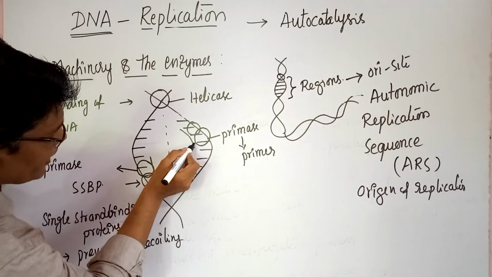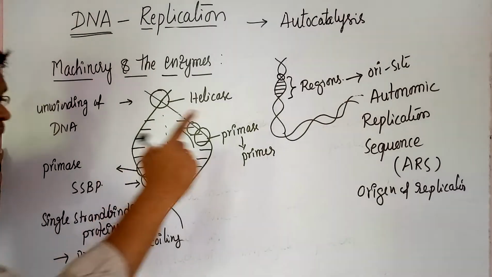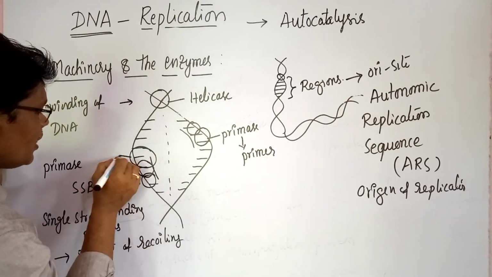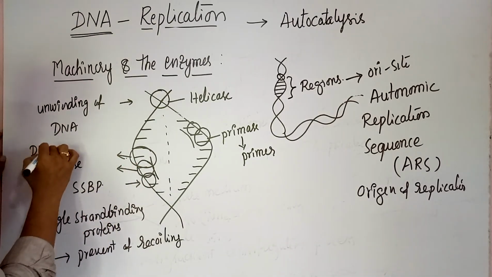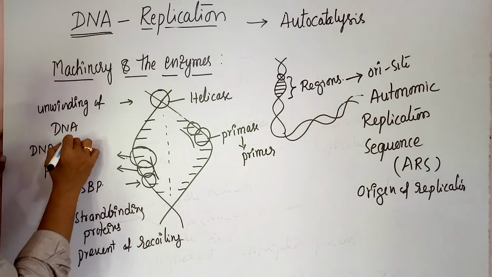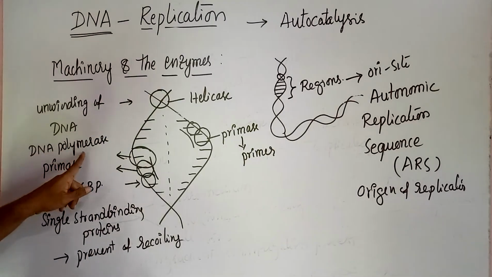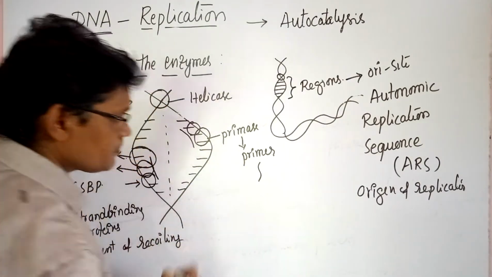According to the nucleotide strands of both templates, they then attach to another large enzyme, DNA polymerase. This DNA polymerase enzyme uses the primer as an anchor.